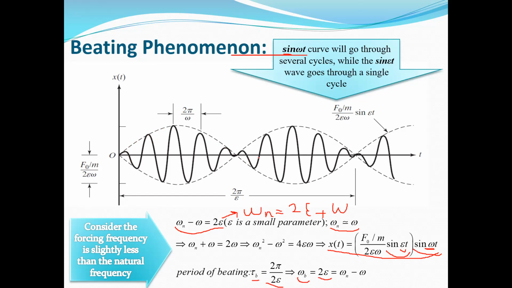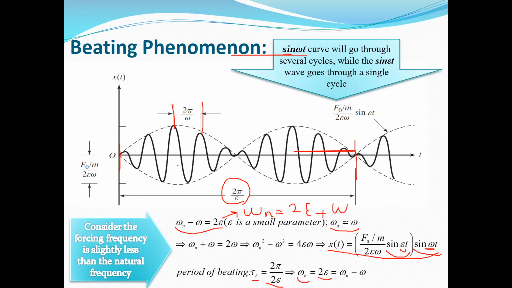It's clear that the sine omega t curve will go through several cycles because omega is more than epsilon, while the sine epsilon t wave goes through a single cycle. Here you can see the period of sine epsilon t is this distance, 2 pi divided by epsilon, but the period for sine omega t is this length, equal to 2 pi divided by omega.